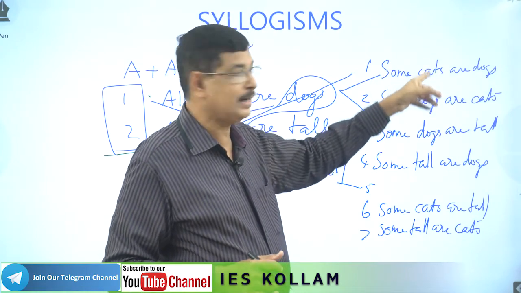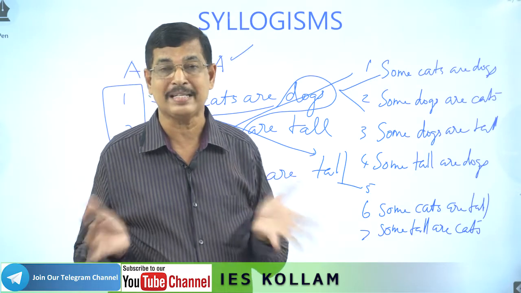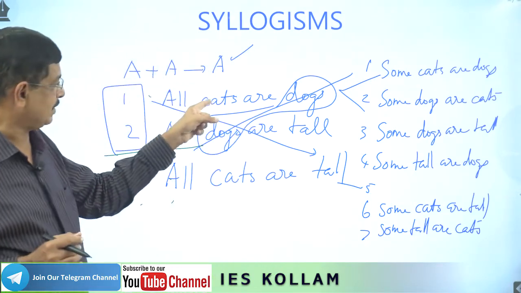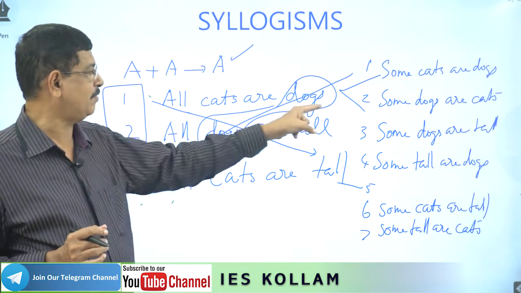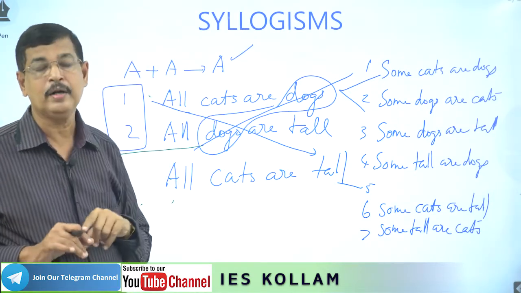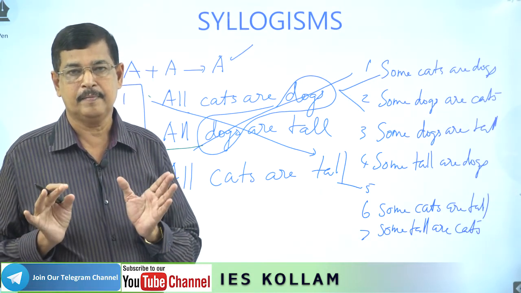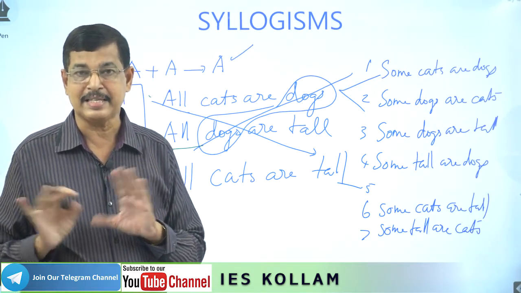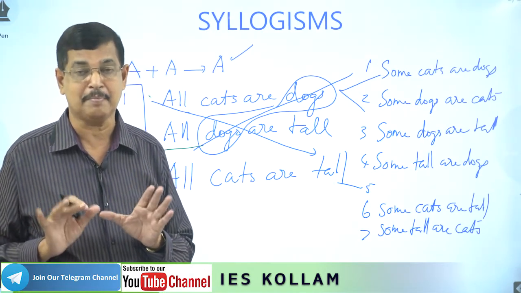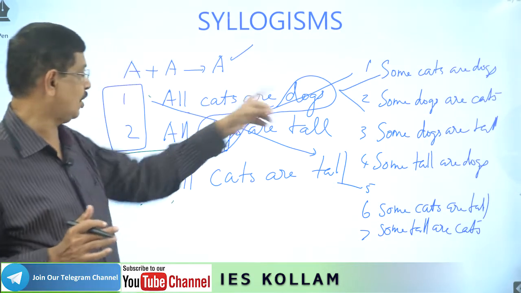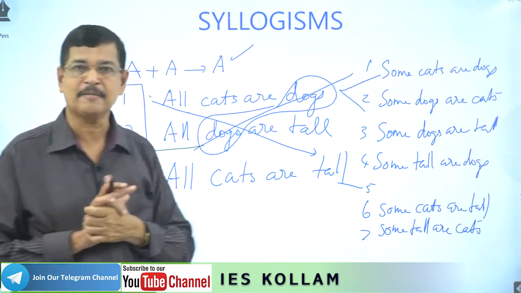Where in the statements are cats and dogs placed? Here cat is placed here and dog is placed here. The same statement we are having cats and dogs. Therefore, the conclusion will be only after conversion. Only after conversion we are getting the same subject and predicate when a statement is converting. All cats are dogs, we are converting. Some cats are dogs, some dogs are cats. Therefore, 1 and 2 is correct.